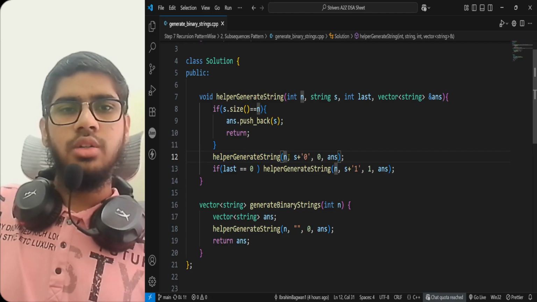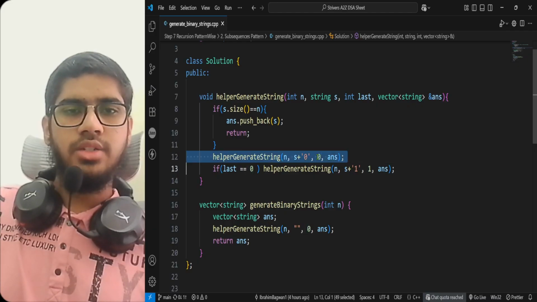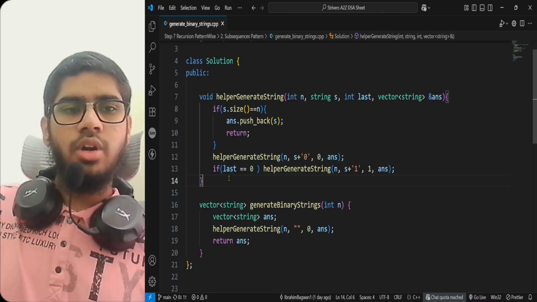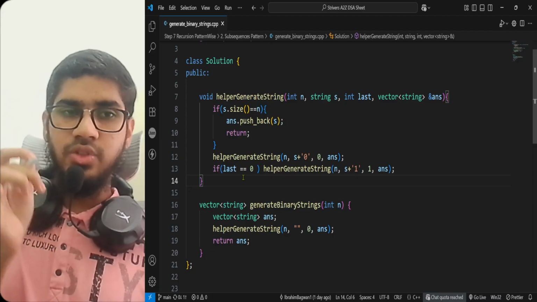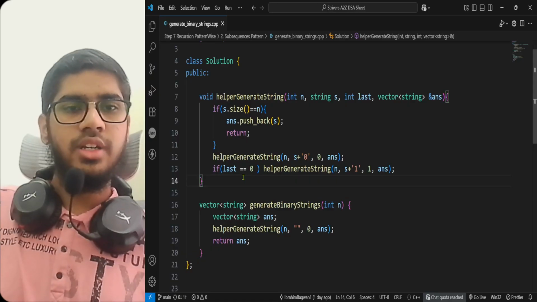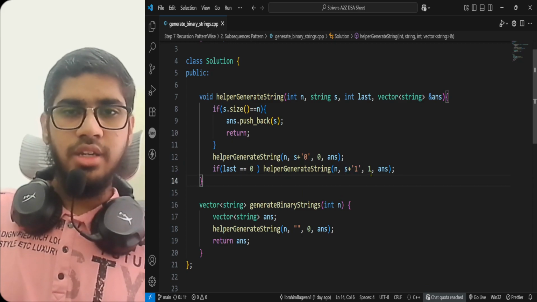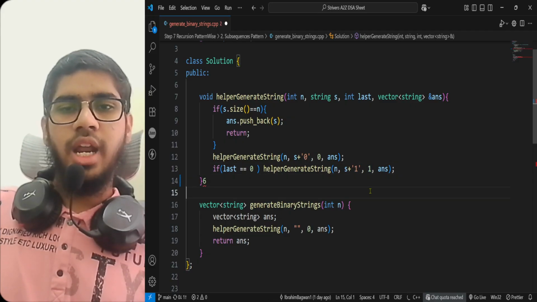The left call would call by adding 0 to the string and updating the last element to 0. And this is the right call. As we have discussed, the right call checks if the last element was 0. If it was 0, then only I would call for 1, as we discussed. So it would call s plus 1, adding 1 to the string, updating the tracking variable to 1, and the function call would return the output.